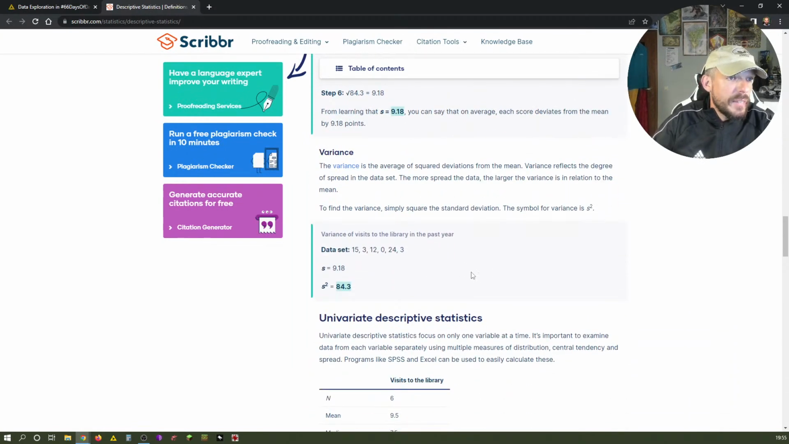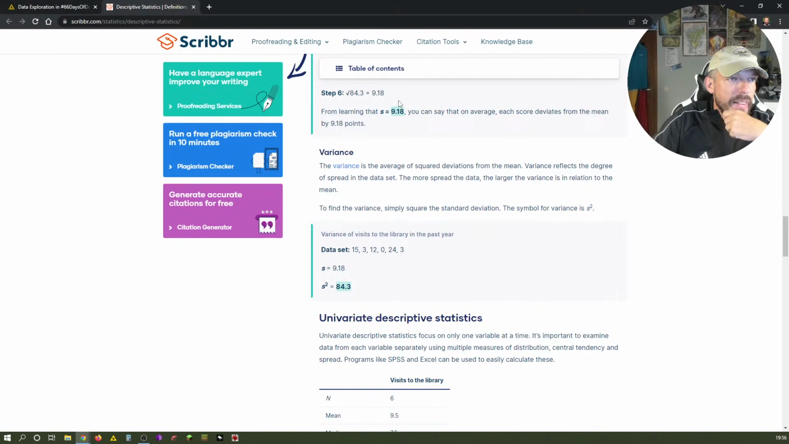Then we have variance. Variance is the average of squared deviations from the mean. Variance reflects the degree of spread in the data set. The more spread the data, the larger the variance is in relation to the mean. That means variance basically is a little bit like how far on average is each value from the mean. And that's the variance, and you can see how it is calculated here.